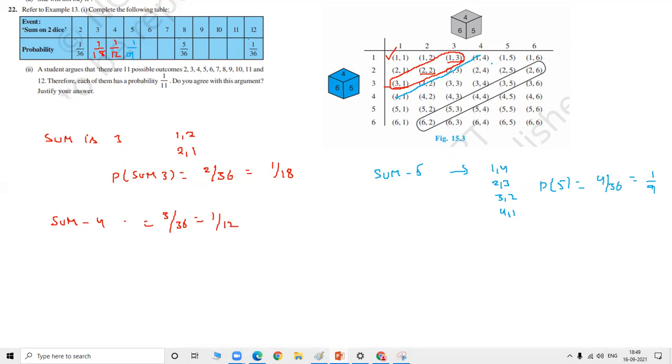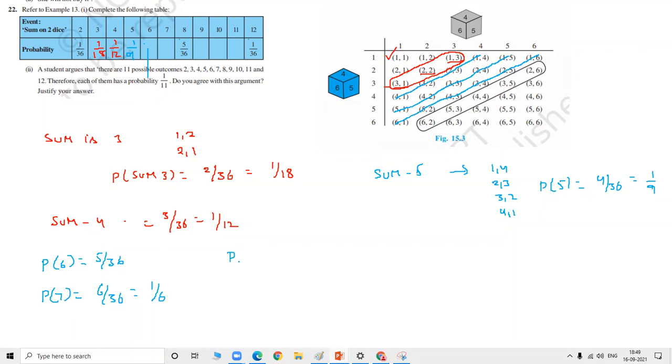What is the probability of getting the sum is 6? This one. 5 by 36. So the probability of getting sum is 6 is 5 by 36. Probability of getting sum is 7. Next one. Where will you get the sum is 7? 1 comma 6, 2 comma 5, 3 comma 4, 4 comma 3, 5 comma 2, 6 comma 1. So 6 by 36. 6 by 36 means 1 by 6.